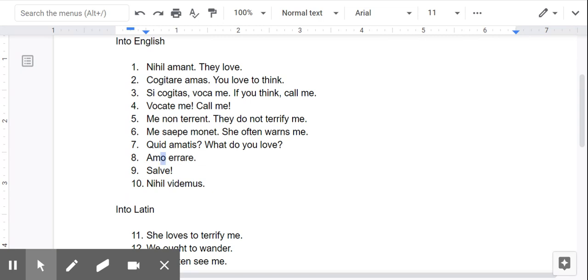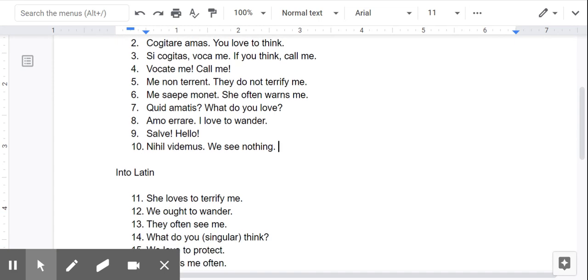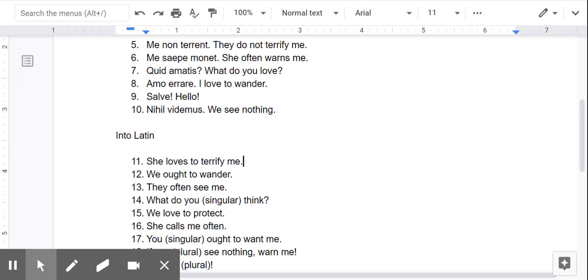All right, number eight, we can start with the first word because O has to translate as I. So I love. And then you have your infinitive, to wander or to make a mistake, but to wander is probably better. Salve, all right, that just means hello. You can also say be well. All right, nihil means nothing. But your verb ends in mus, which we know means we. So we see nothing. Or nothing we see, but that sounds like Yoda.